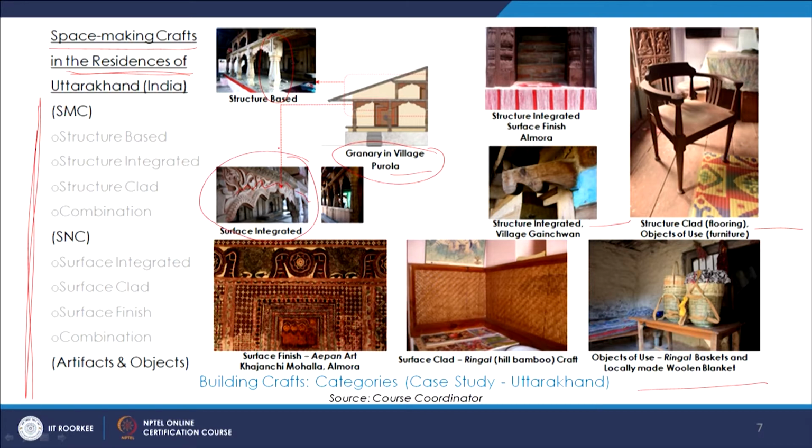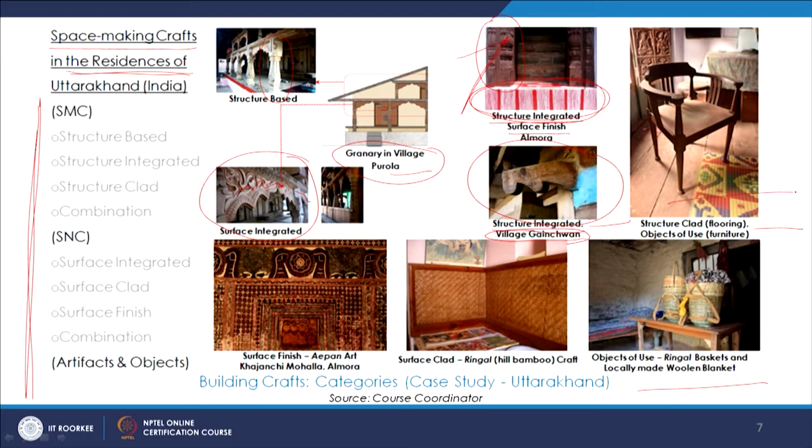Going further ahead, here in the door jambs, again this is wood carving, the timber door, and we can see the structure integrated, as well as the apron art, so we see the surface finish also. Then further ahead here in the corbelling, we see the structure integrated, this is from village Genchwan in Uttarakhand again.